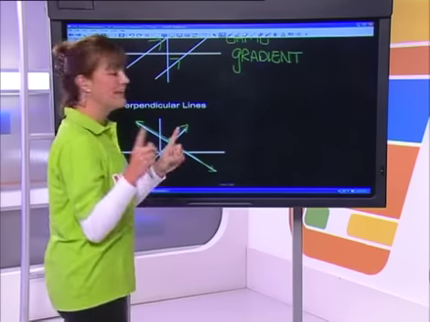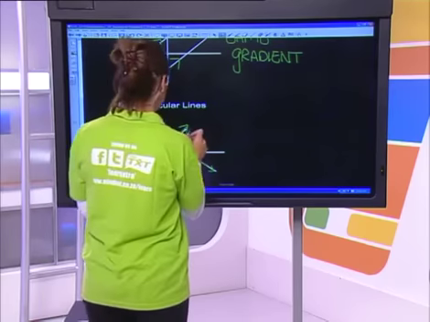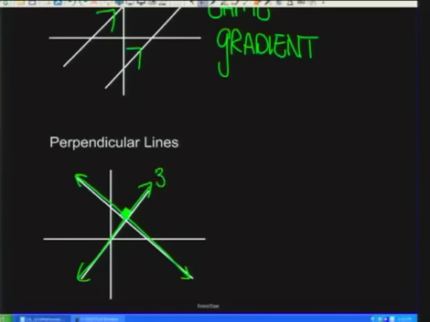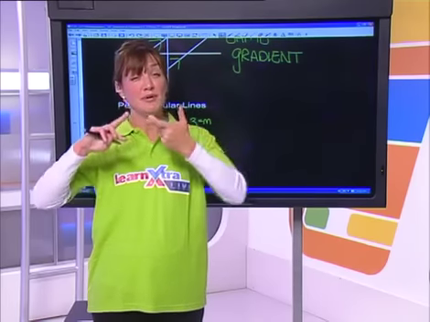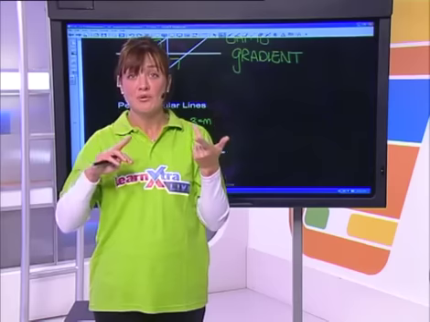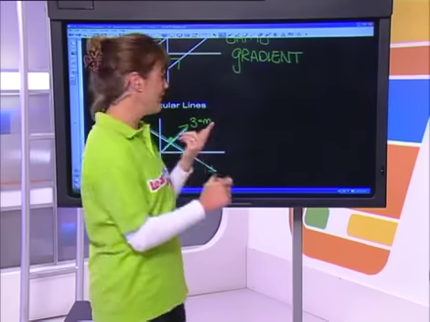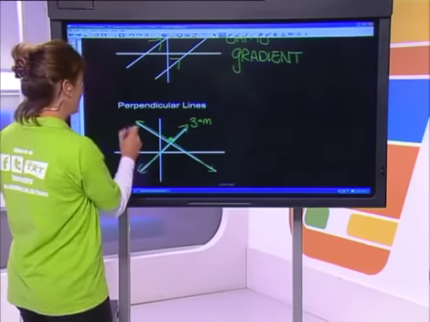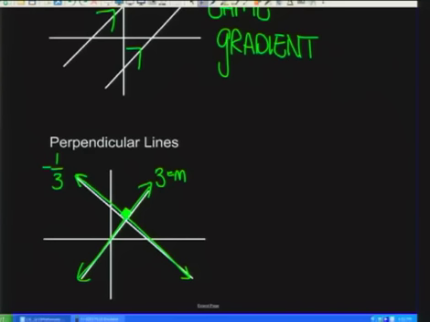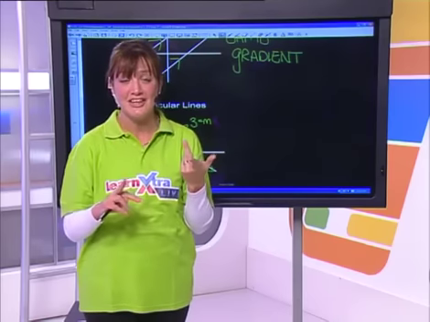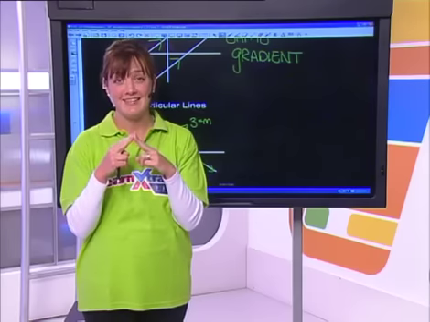The other thing is then going to be this. If this gradient over here was 3, let's just say that that's the gradient, okay? What we do with a perpendicular gradient is we have to invert the gradient, which means we have to flip it over, all right? And it would always then have the opposite sign. So if this gradient over here was a 3, this one over here would be negative a third, all right? So the perpendicular gradients are the inverse of each other with the opposite signs, okay?